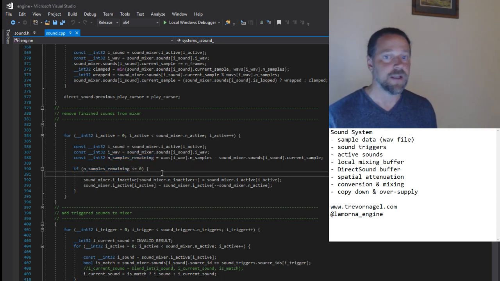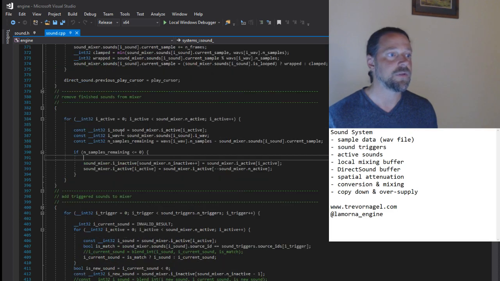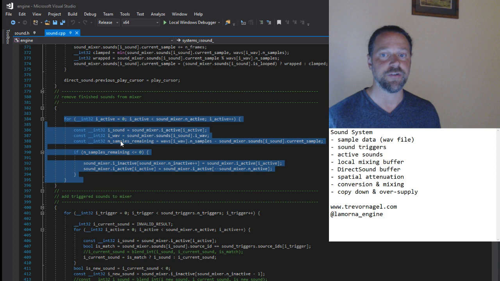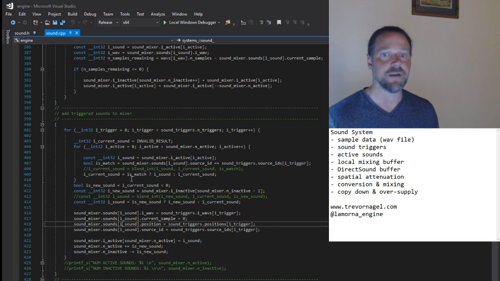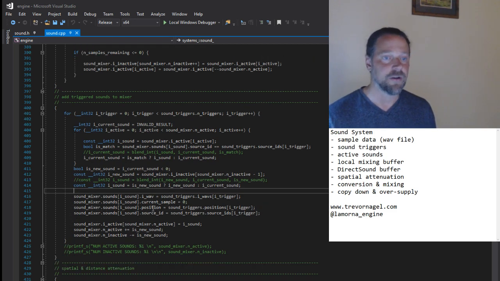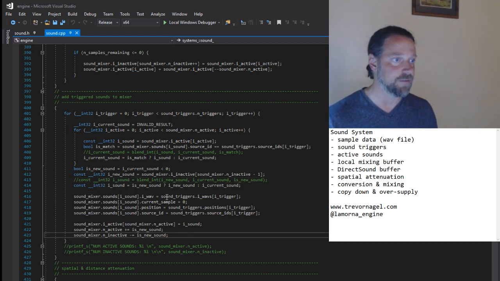And note that here is this section. We remove any sounds that have finished playing from the active sound list, and here is where we add any sounds triggered during the frame to the active sound list. Note that the ID of incoming sound triggers are checked, and should a new sound match one currently playing, the sound is simply restarted.